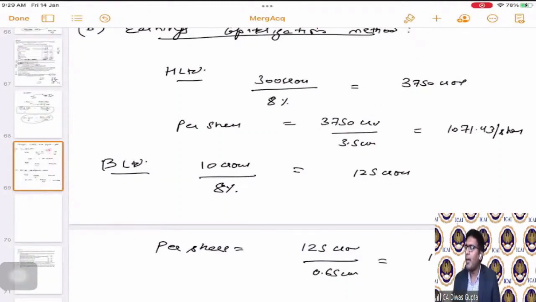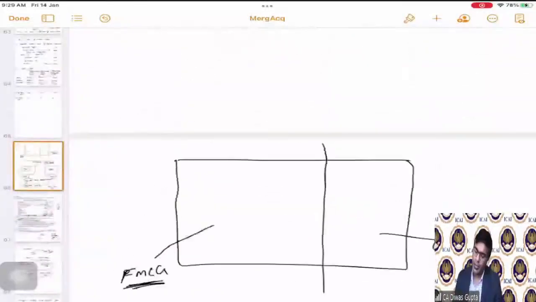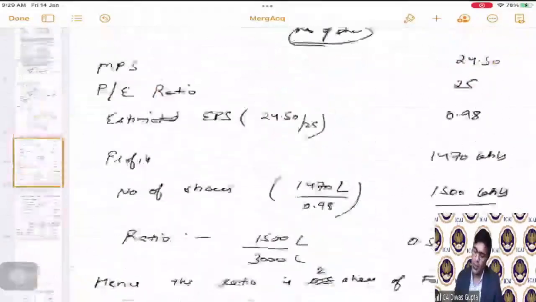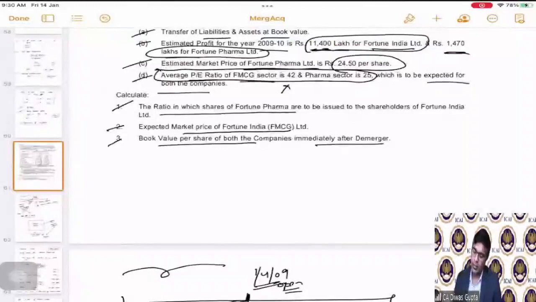Namita is asking, sir, in the previous question, per share value is not asked, provided number of shares. Okay. So Namita, why have we divided with the number of shares? Let us read out what exactly it is asking us. No, Namita, it is asking us to calculate the book value per share.